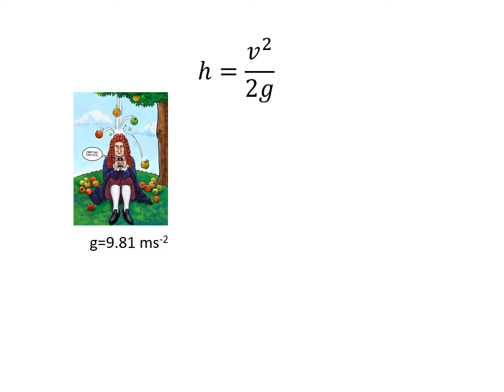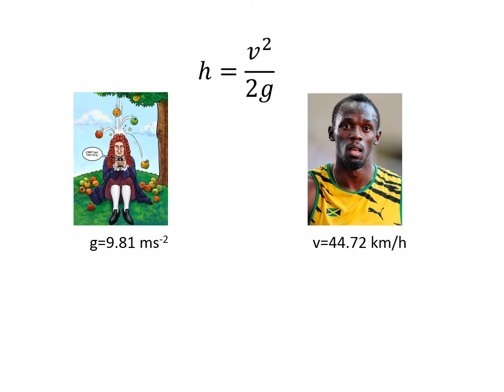And then we can plug some numbers into that. We know what gravity is: 9.81 meters per second squared, which you will remember from the first tutorial, I think. Yeah, you did that in the first tutorial, right? It's like question 14 or 13, which is definitely in there. And v, our man here, Usain Bolt: when he got to his fastest, running the 200 meters, he ran at 44.72 kilometers an hour, which is pretty fast.